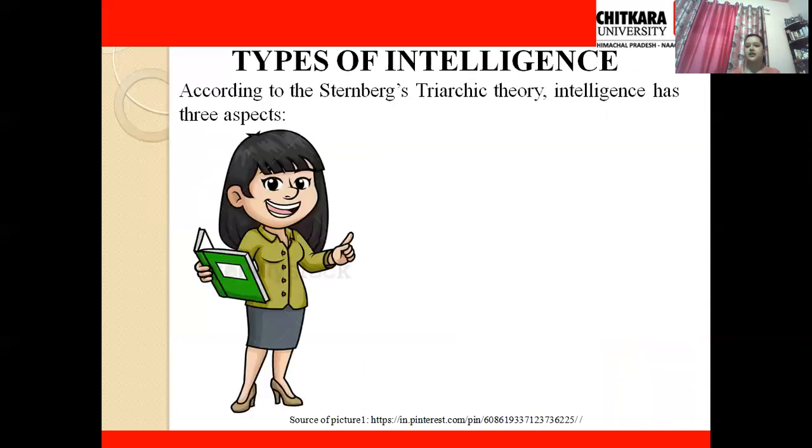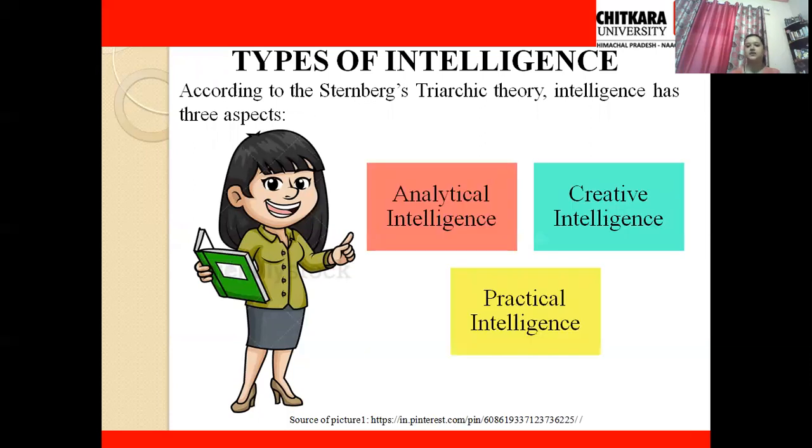So the first type of intelligence is categorized by Sternberg's triarchic theory of intelligence. According to him, triarchic, as the name means, is something three. So according to Sternberg, intelligence can be divided into three types. One is analytical intelligence, second is creative intelligence, and third one is practical intelligence. Let's move forward and see what analytical intelligence is.